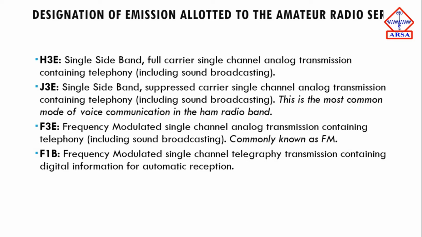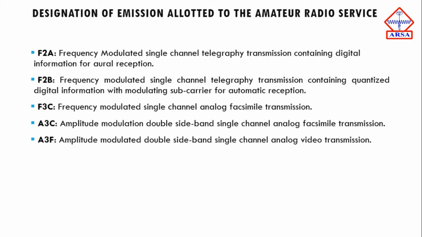Then after that comes F3E. F3E stands for frequency modulated single channel analog transmission containing telephony. It is also commonly known as FM. F1B is for frequency modulated single channel telegraphic transmission containing digital information for automatic reception. Moving further, we have F2A. F2A stands for frequency modulated single channel telegraphic transmission containing digital information for oral reception.